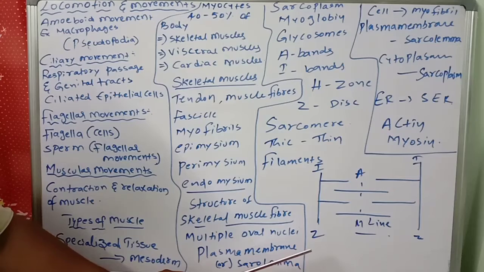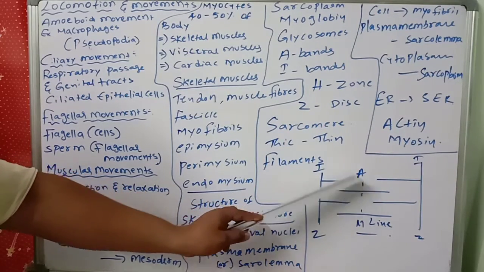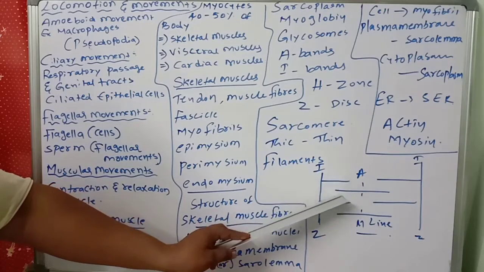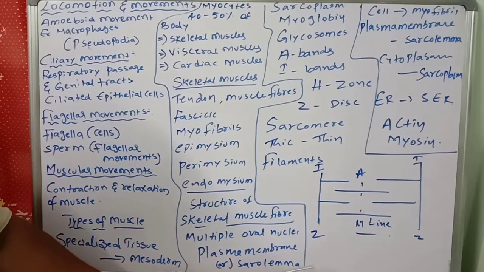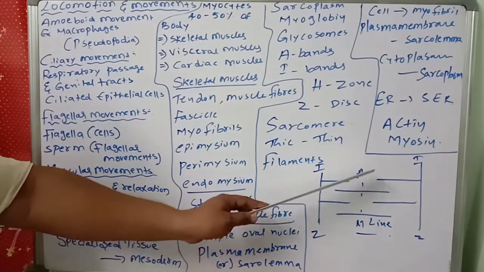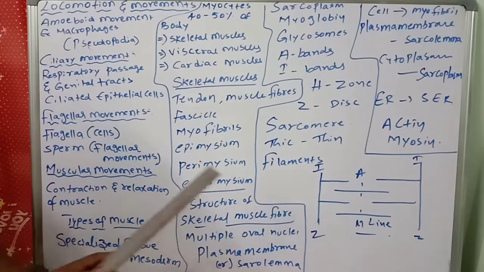Inside the sarcomere, two types of filaments are present, namely thick filament and thin filament. Like that, there will be thick and thin filaments. The thick filaments extend the entire length of the A band, whereas the thin filaments extend from the I band partially into the A band. The invagination of the sarcolemma forms the transverse tubules, which penetrate to the junction between the A and I bands.